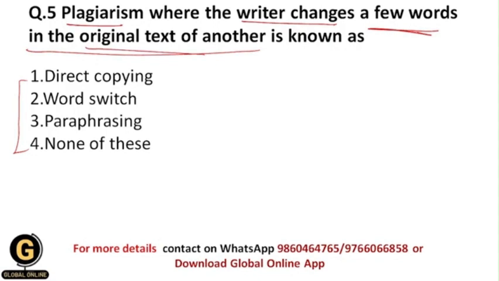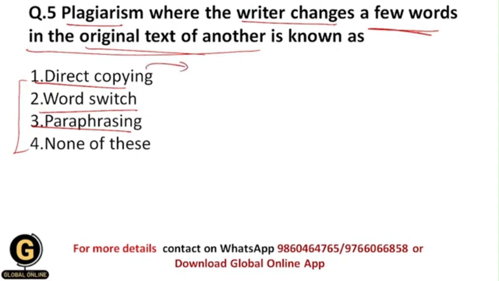Okay, so this kind of plagiarism is called as what? So whether we call it as direct copying, then word switch, then paraphrasing. So students, direct copying, word switch and paraphrasing, all of these are the types of plagiarism basically. So let us see one by one what are they.